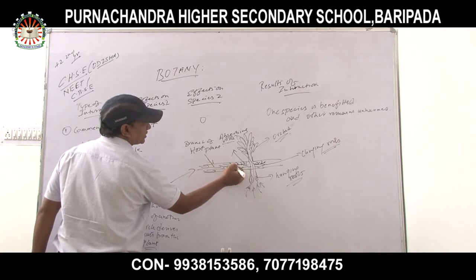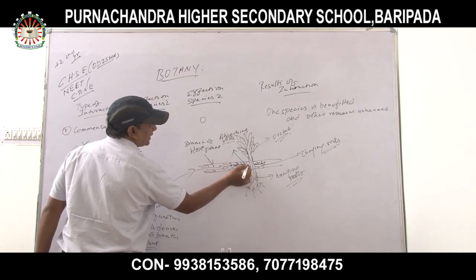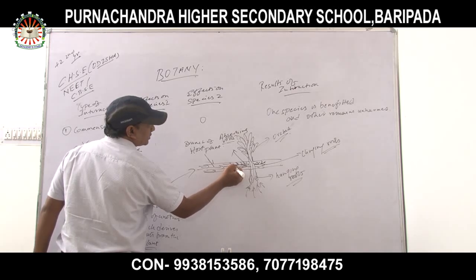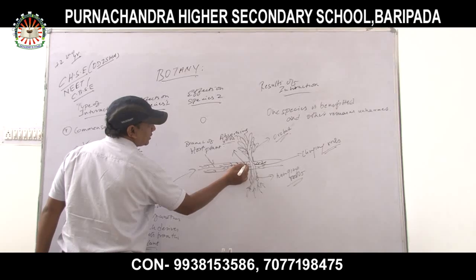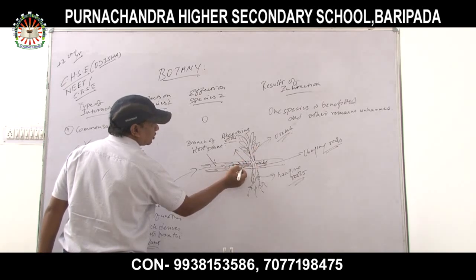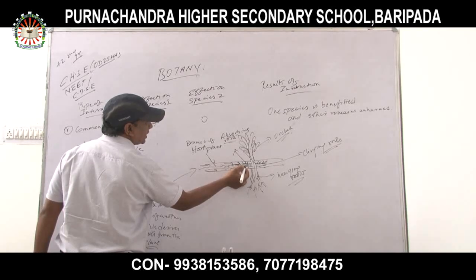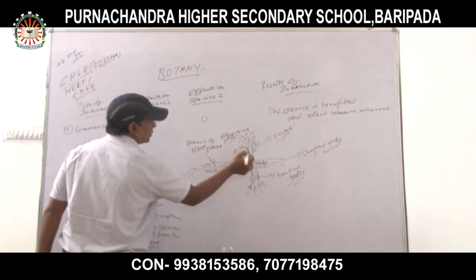So this is the clinging roots. The clinging roots of epiphytes help the plant to maintain stability, and here are the absorbing roots, and from the absorbing roots they absorb the nutrients, and subsequently it goes to the clinging roots for the development of which kind of plant?